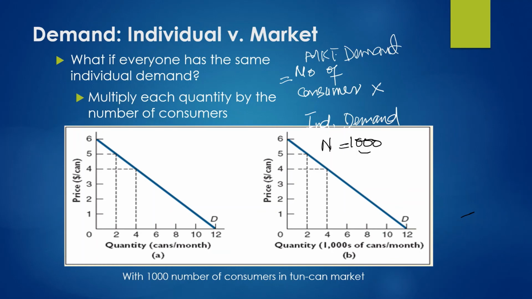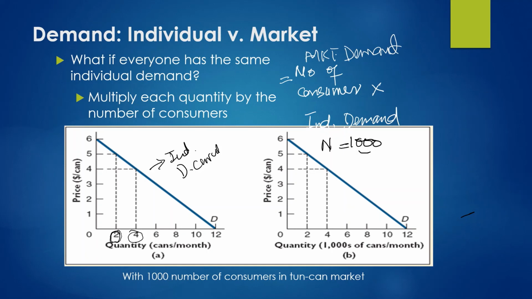Each of the 1,000 consumers has their individual demand given here for toon can. This is the individual demand curve. It is not the market demand curve. It is the same for all the consumers. So when the price is 5, all the individuals are demanding 2 cans, they are buying 2 cans per week. When the price is 4, they are demanding 4 cans per week.